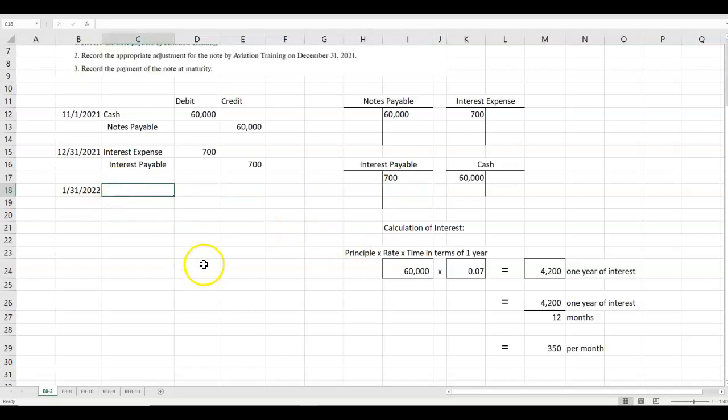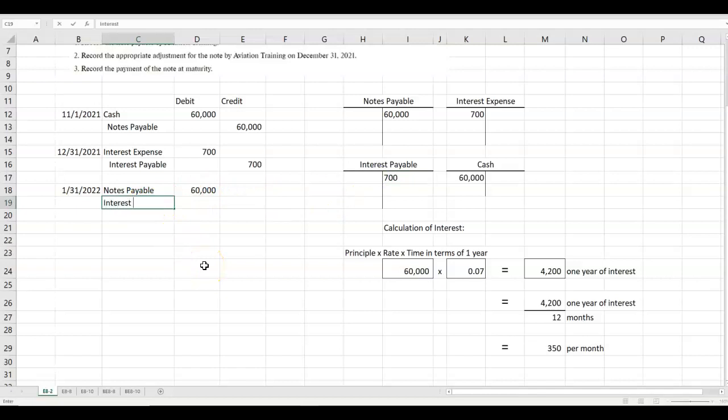Now at January 31st, they're paying the whole note plus all of the interest. So we need to reduce notes payable, and we need to debit it to reduce it because it's a liability. So we need to debit it $60,000. We're also going to pay this interest here that we accrued at December 31st.